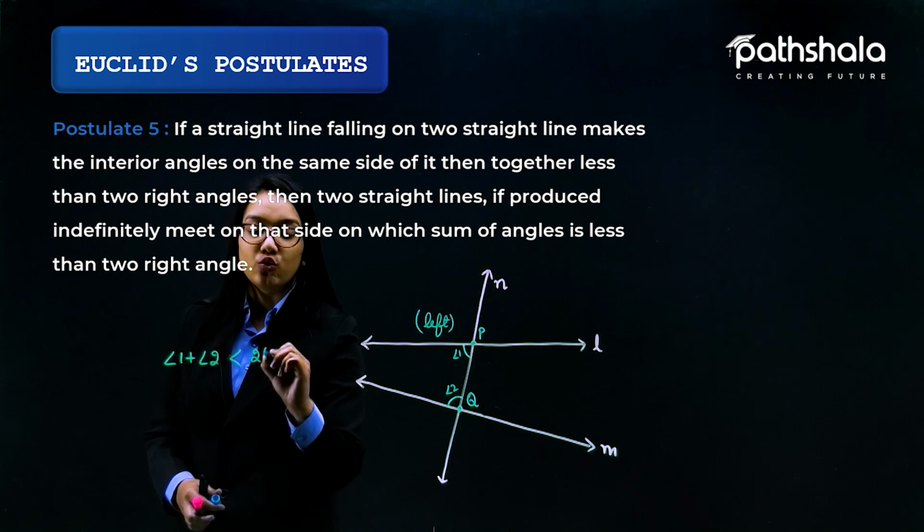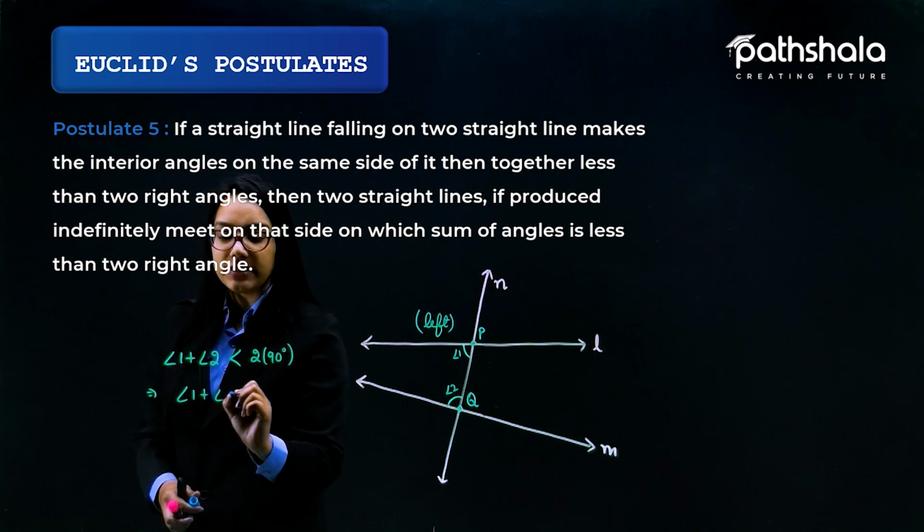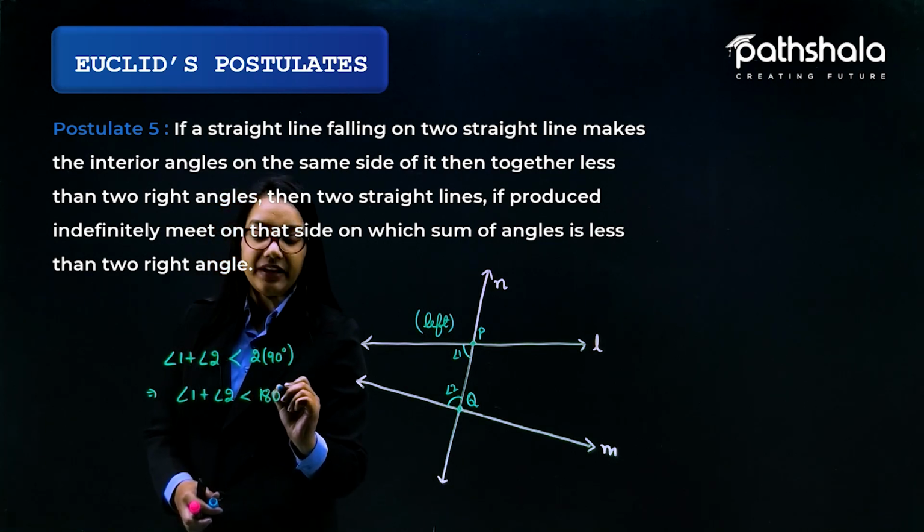Two right angles means 2 into 90 degrees. So according to this condition, angle 1 plus angle 2 is less than 180 degrees.